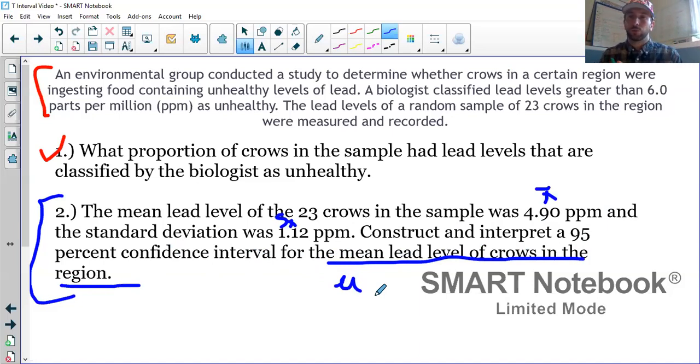So those big ideas, those overarching ideas, are all the same as what we've done before. Now, before we get into that specific process, you might be thinking about, when you read this question, if you get this on the exam, part of the challenge is, how do I know if I use a 1 proportion z interval, a 2 proportion z interval, a t interval, a paired t interval? Some of those things are coming up later.